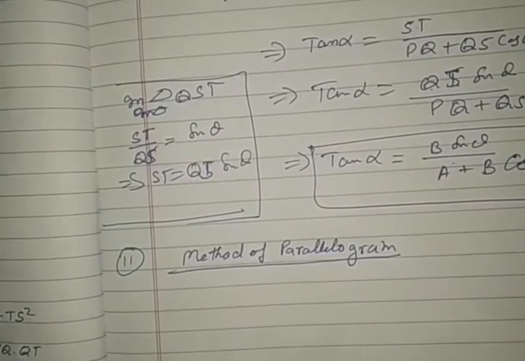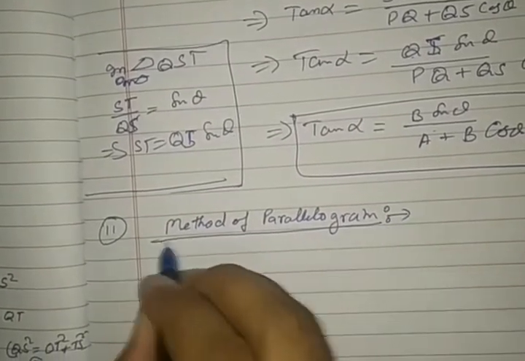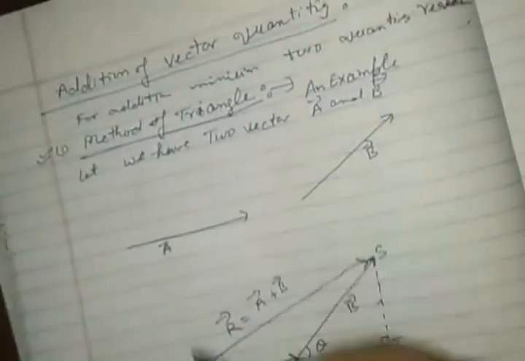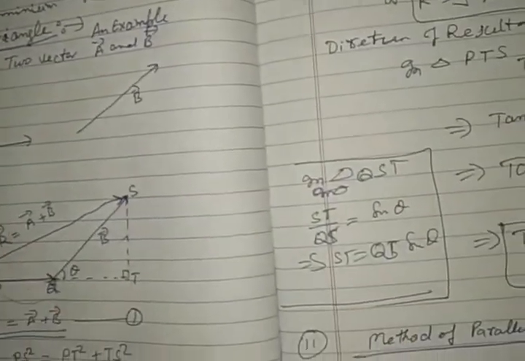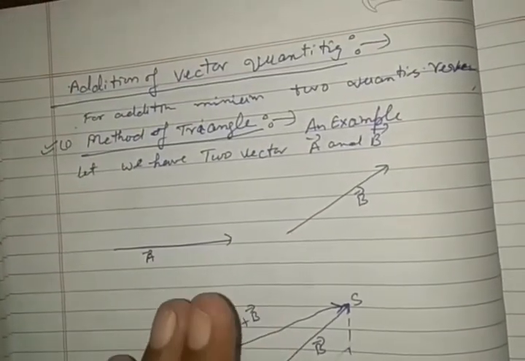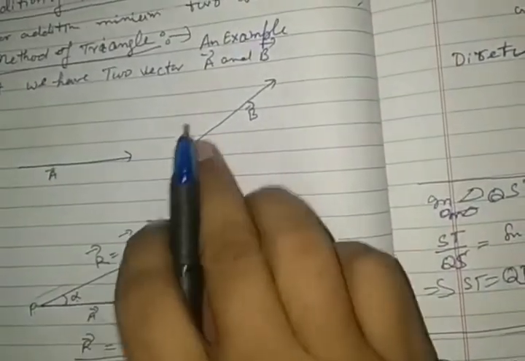See the method of parallelogram, how two vectors are added with the method of parallelogram. At first we have shown it by the method of a triangle. To understand the second method, we are going to take help of the same example which I have taken in the case of the method of a triangle, in which two vectors A and B, these same two vectors we will select here.